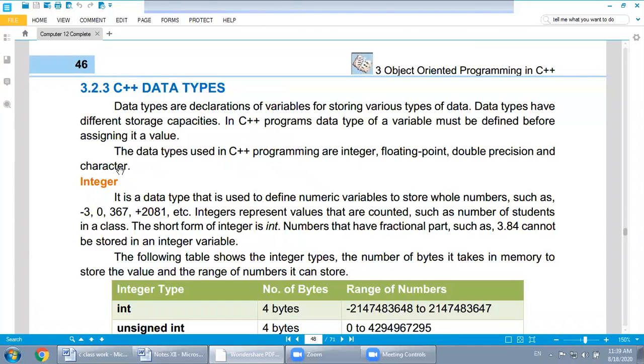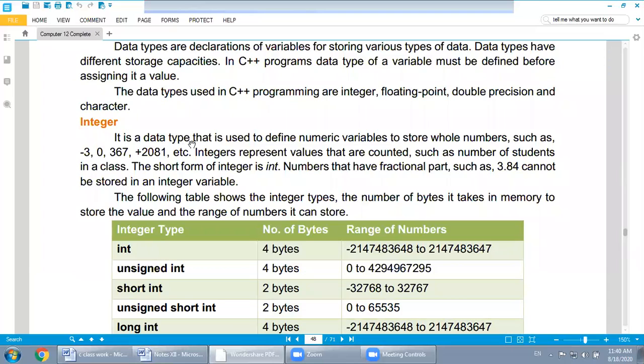The ones mostly used in our programs are integer, float, and character. In some places, whenever we use character strings, we use character, but mostly the two important ones we use in our programs are integer and float, and sometimes character as well.